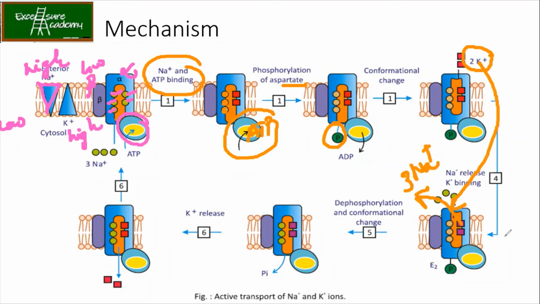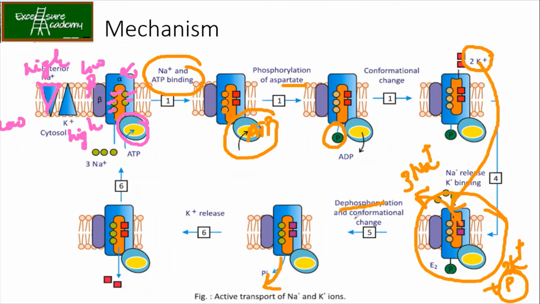Now if you see the structure over here, it is still having 2 K plus and a phosphate group. Now the dephosphorylation, that is removal of the phosphate group, brings about the second conformational change. This second conformational change leads to release of K plus.